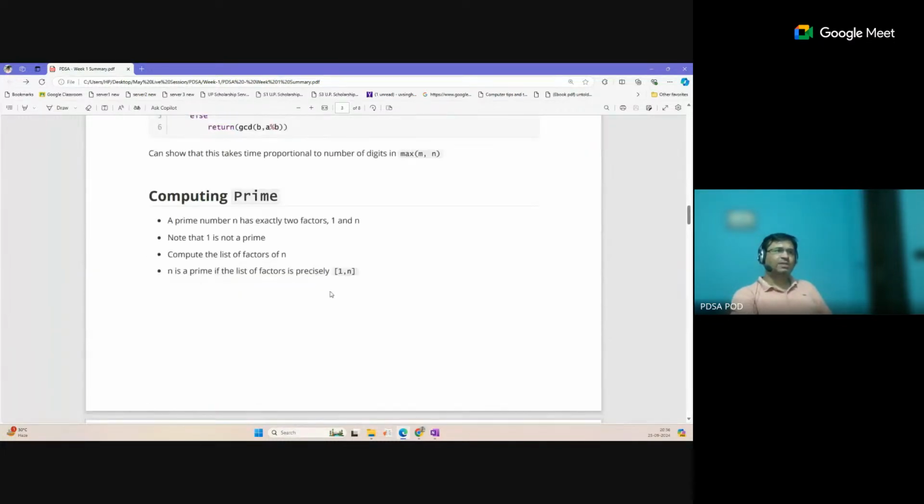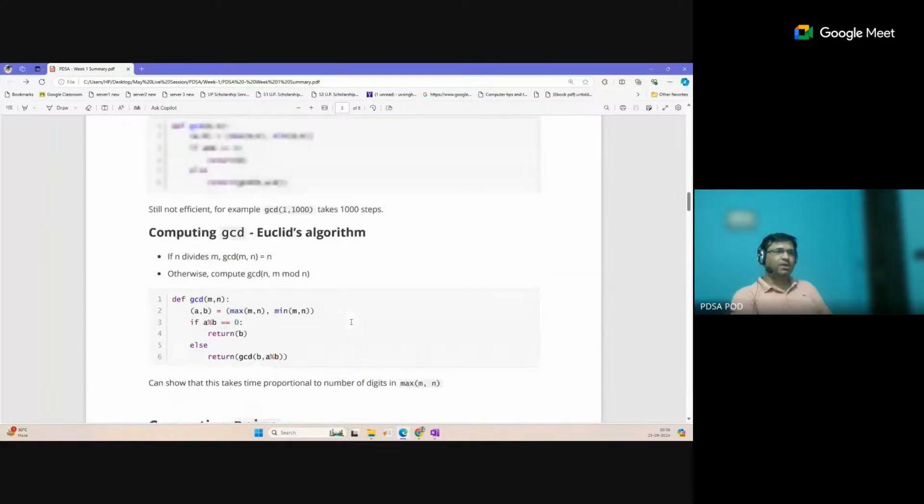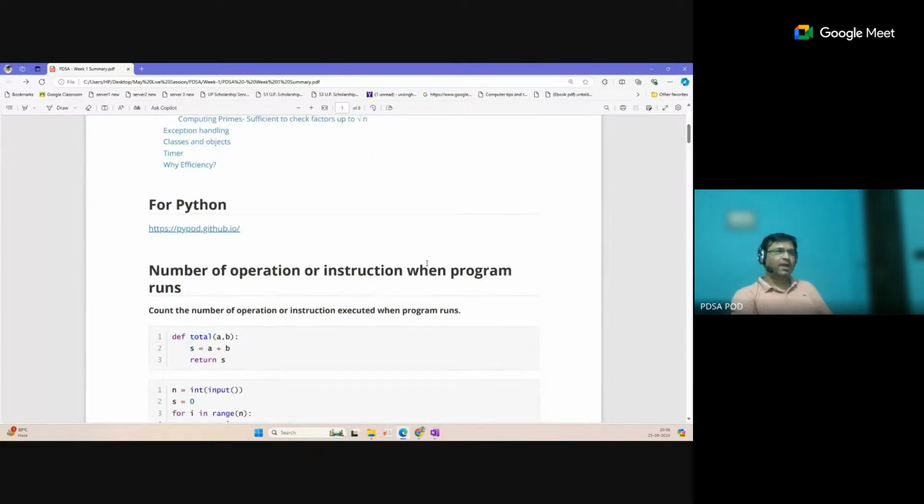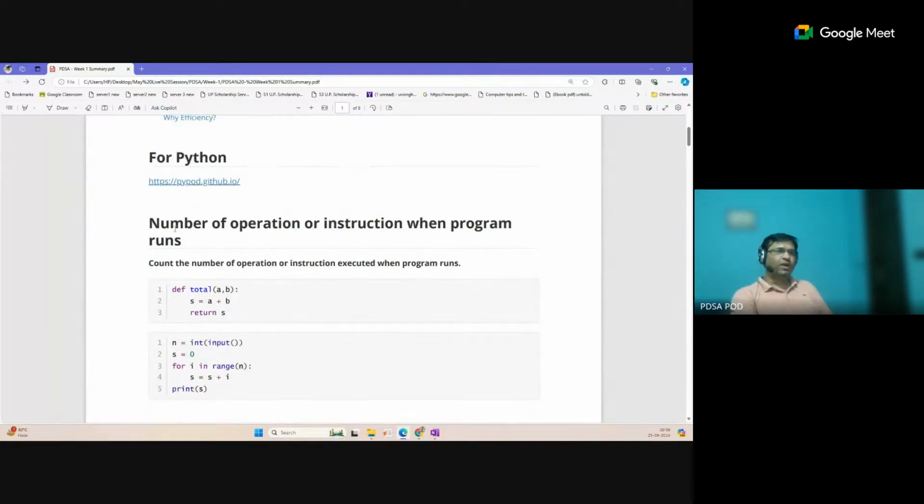All these things will be discussed in week 2, how we measure efficiency, but I am just giving some idea of how we find out and compare algorithms, and which algorithm is better. The main goal in this course is efficiency. We measure efficiency in two terms: one is time complexity, and the other is space complexity.